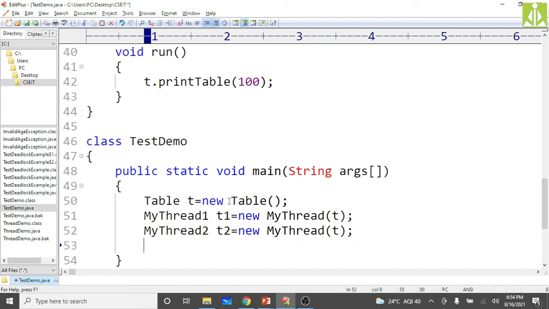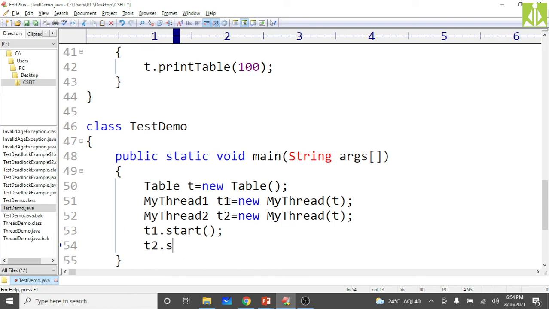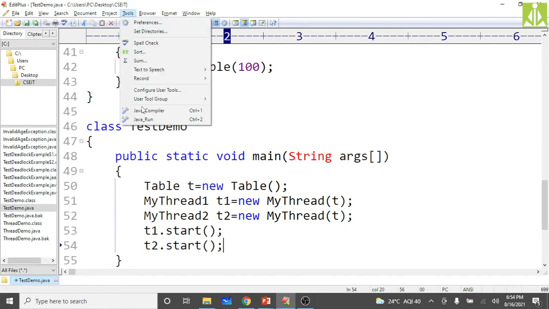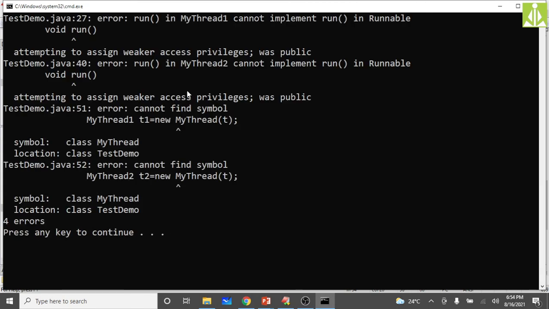We got both t1 and t2. Now using t1.start invoke the start method, and t2.start, we are invoking both. Save this. Okay, program got saved. Just go and compile from Tools, Compile. Okay, there are issues.